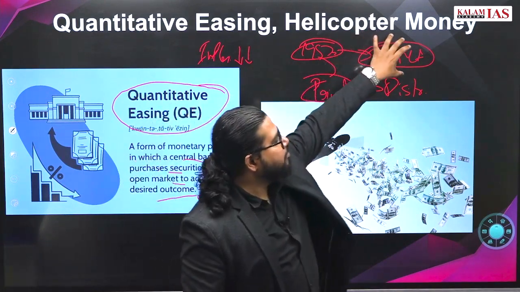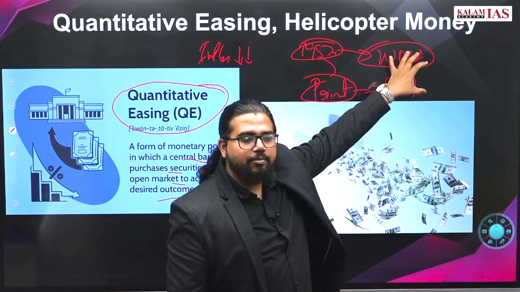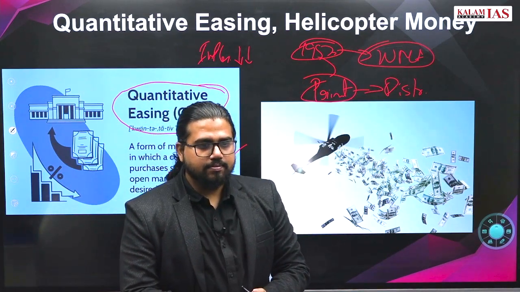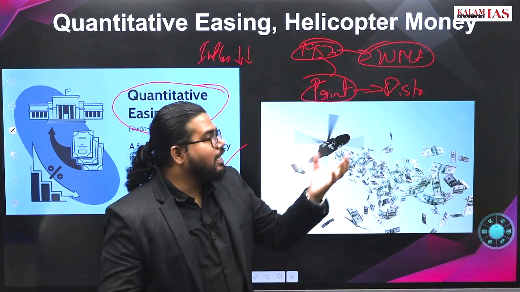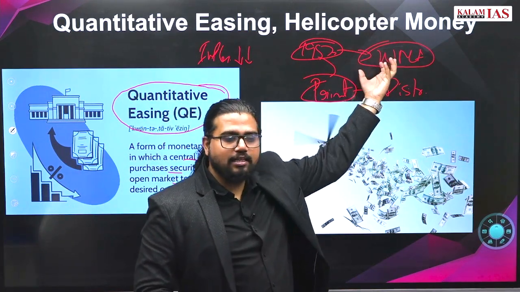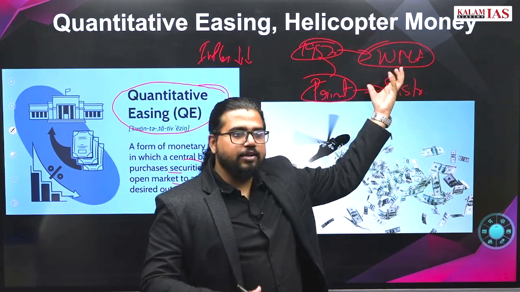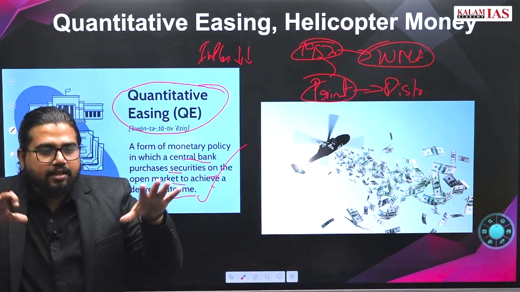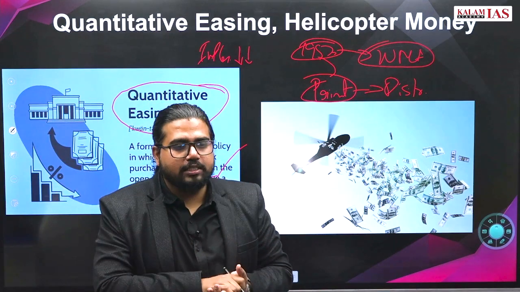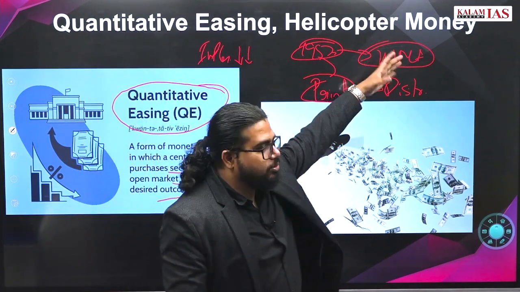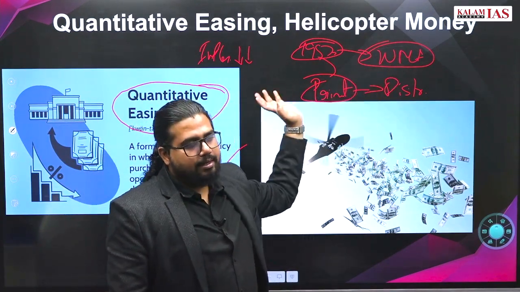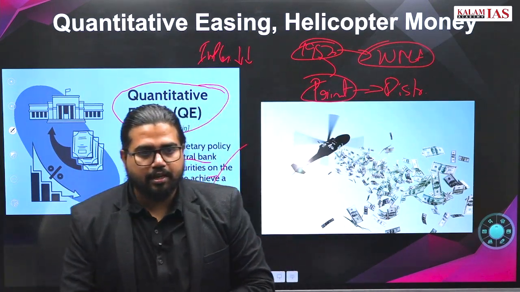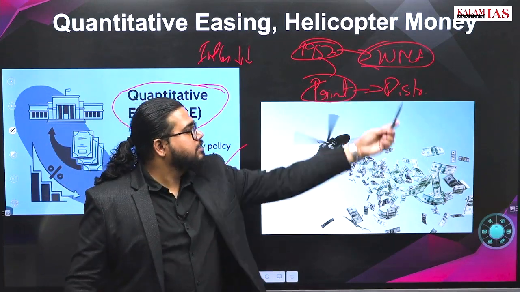But in these ways and means advances, government securities will not be sold in the market. So whatever money the government takes from here, it will not create excess liquidity in the market, and the money supply will not be too much impacted. And this is short term also, 90 days and all. So by that time government has to repay this. Okay, ways and means advances.